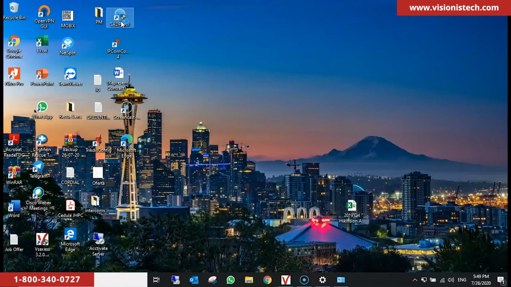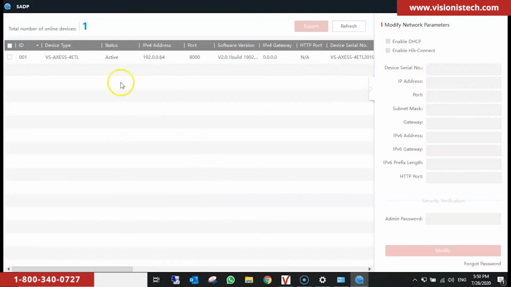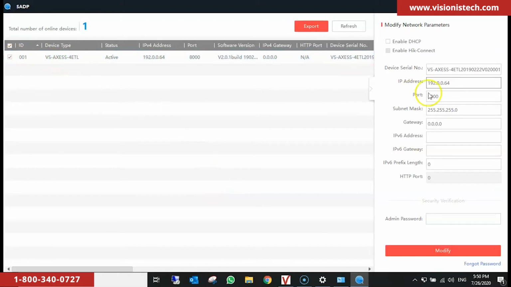So we open up the SADP tool, we check our device, and we modify the IP address to the new one, 192.168.0.101. And we change the gateway to 192.168.0.1.